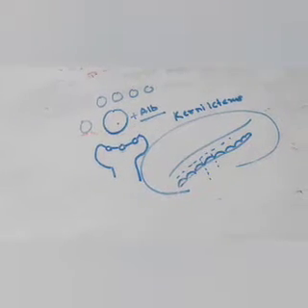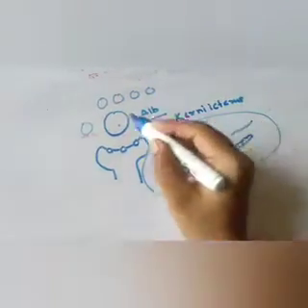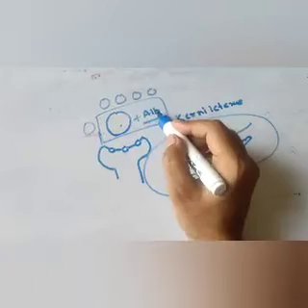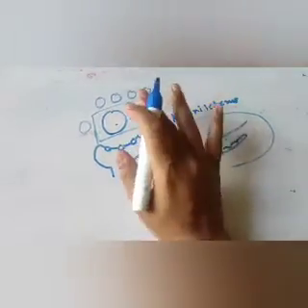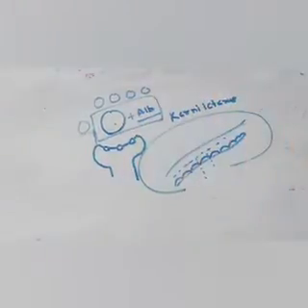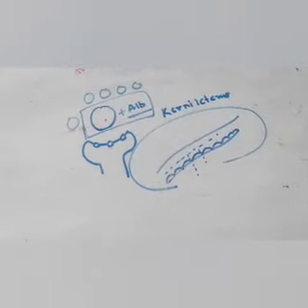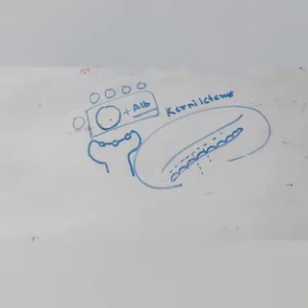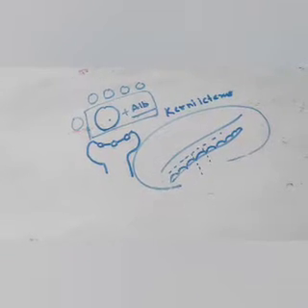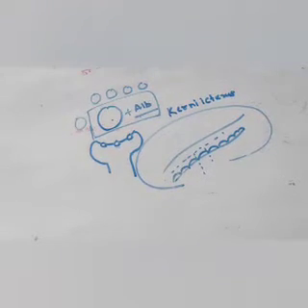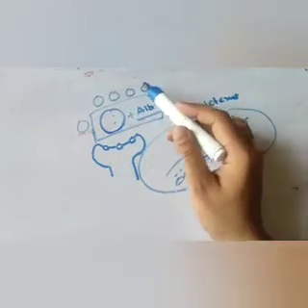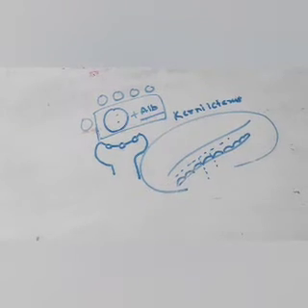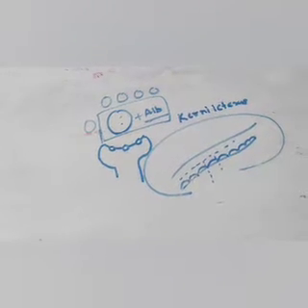What is the treatment modality? Simple: it will convert this unconjugated bilirubin into a photoisomer, and this photoisomer does not need to go into the liver, get conjugated and then get excreted. After phototherapy, this unconjugated bilirubin will directly convert into a photoisomer and can be excreted. So one therapy is phototherapy.